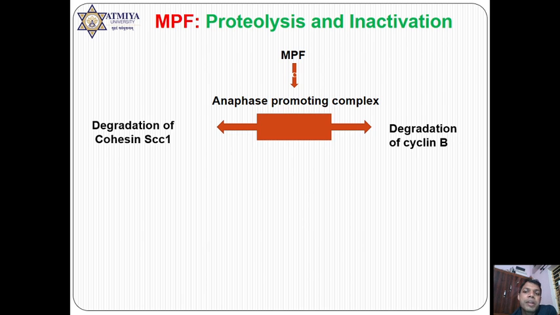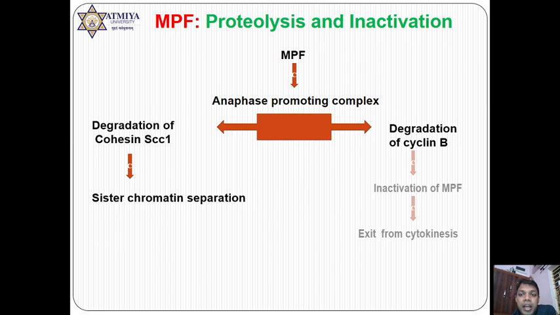For degradation of MPF, cyclin B is degraded. As you know, when cyclin B is degraded, MPF is no more active, so only cyclin B is going to be degraded here. So after the degradation of cohesin protein, the sister chromatids will be separated, and if cyclin B is degraded, then the cell will exit to cytokinesis, because you know very well that if MPF is present, then telophase cannot occur. It means it is not allowing the cell to make the nuclear membrane, Golgi body, etc. And hence in this phase only, cyclin B must be degraded.